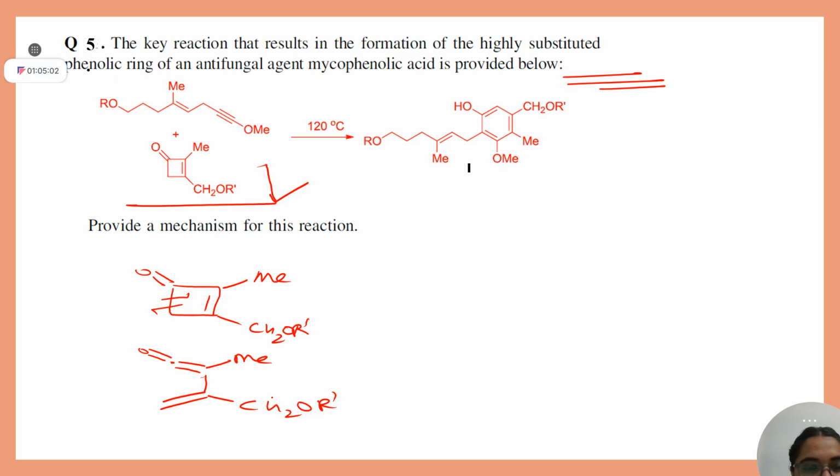Diels-Alder reaction with what? Alkyne or this Me C double bond? Alkyne, ma'am. Okay, alkyne. Then see, by doing this, this Me and CH2OR are fit now. Think from this side.